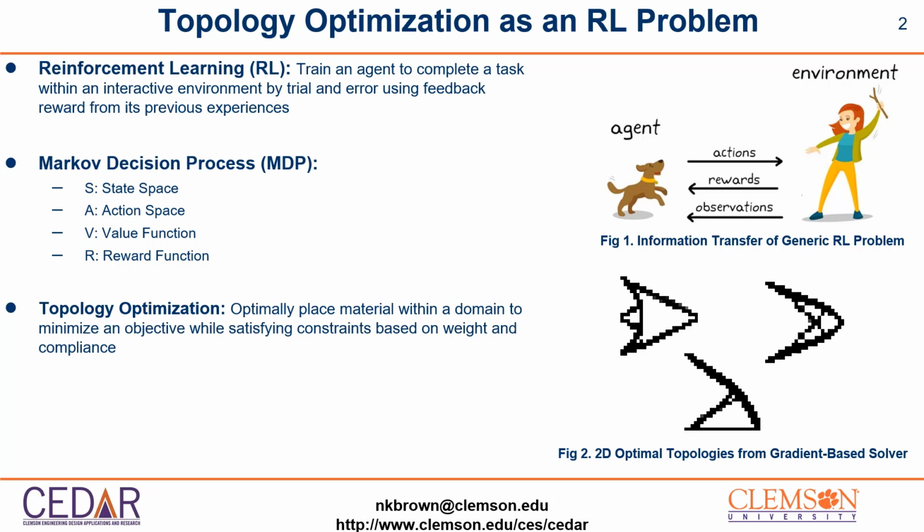We believe that if these four components of the Markov decision process can capture critical information about a particular design domain, then a reinforcement learning agent will be able to learn to produce optimal designs within that domain. The particular design domain we are interested in is topology optimization, which aims to optimally place material within the domain based on certain objectives and constraints.